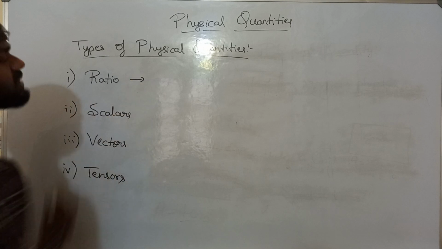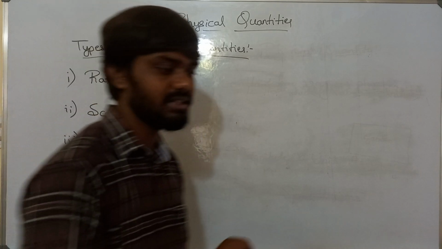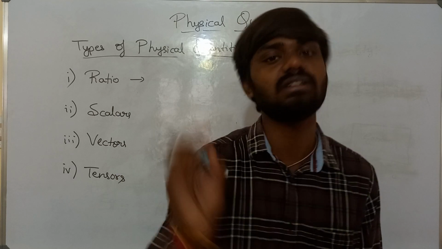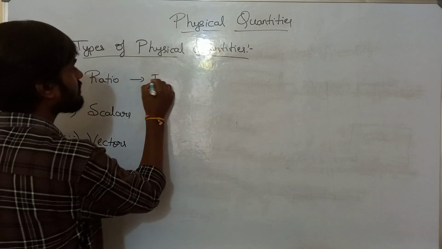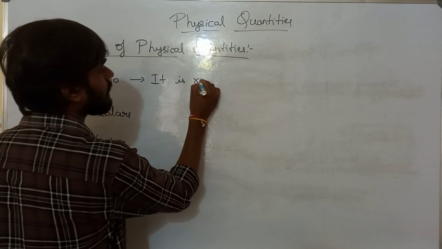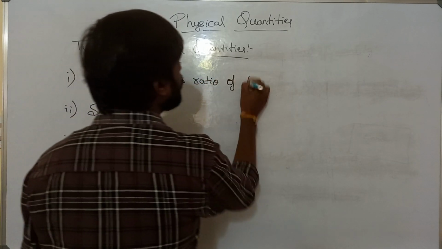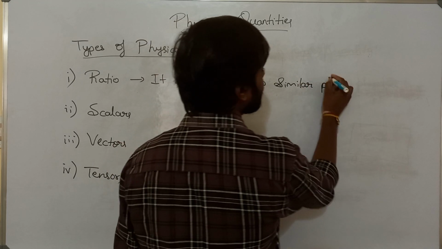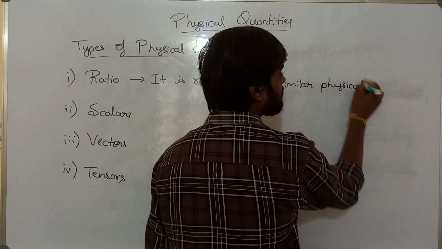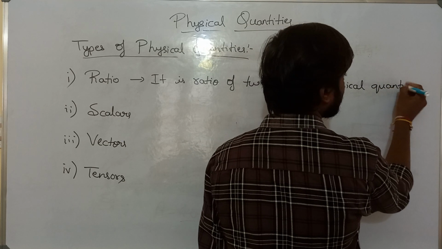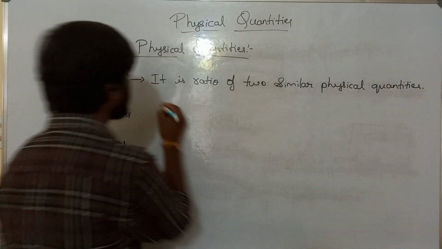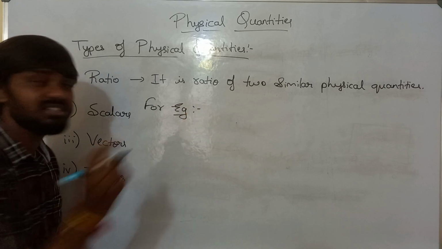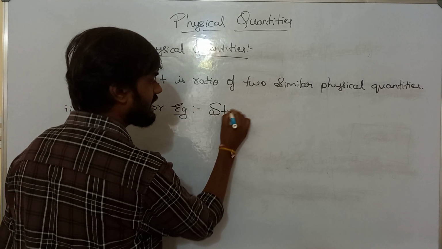See, ratio types are those physical quantities which are a ratio of two similar physical quantities, having the same units. For example, you can take strain.